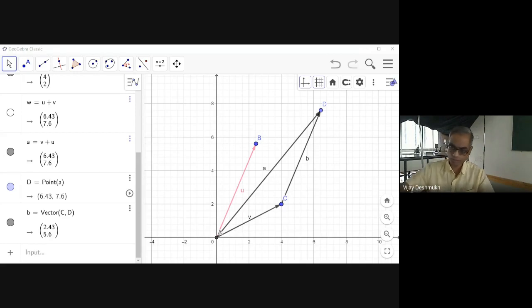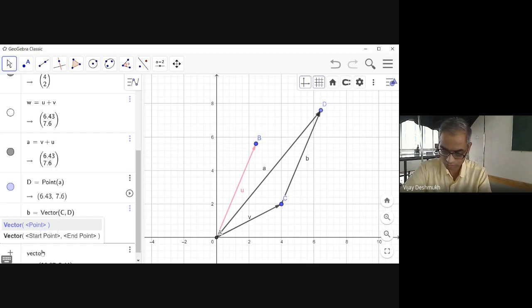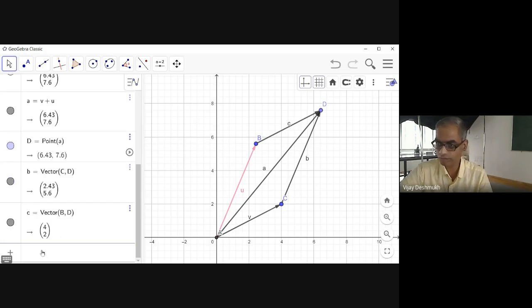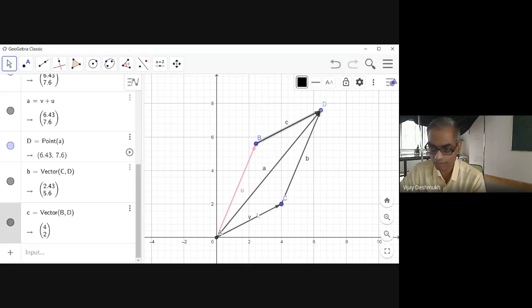And obviously, similarly, you can have another vector like BD, vector b comma d, and that will be same as that of the v. So the properties of c and v are same. Clear? Any doubt? Any question?